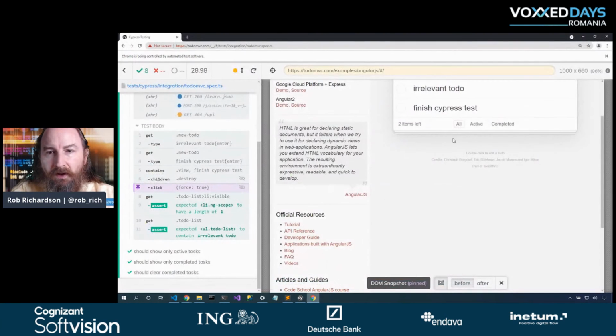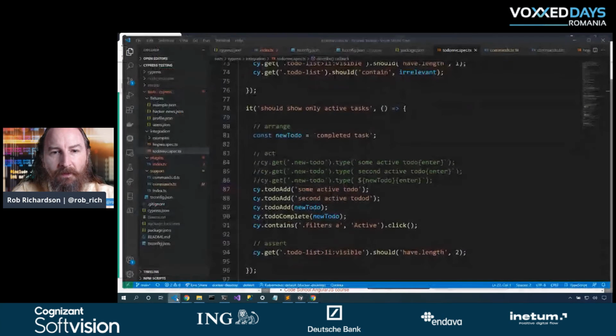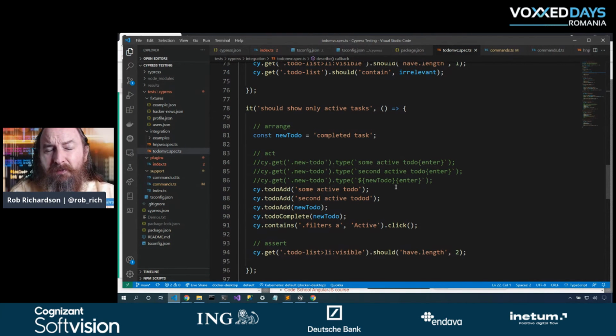If we come in here and we filter by all or active or completed, then we'll see only those items in our list that match that criteria. So first, let's only show active tasks. Now, previously we've done this. We've typed some text and we pushed enter, and that gets kind of verbose. We're not really explaining what the user is doing. Rather, we're telling Cypress the commands that we need to do. What if we had a to-do add command? That would be really elegant. So let me just pass in that message and go create a new to-do with to-do add.